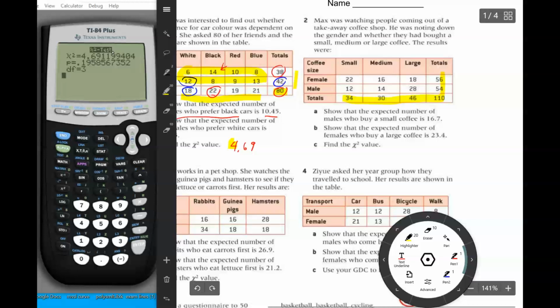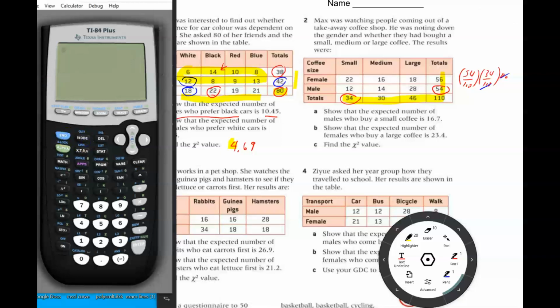So expected number of males, which is 54 out of 110, who buy a small coffee, which is 34 out of 110, show that that total gives us 16.7. So we would do a multiplication of 54 over 110 times 34 over 110 times 110. And one trick you can do to make this a little bit easier is you can cancel out one pair of 110s. If you're pretty good at algebra, you can do that and probably save a little bit of time. But if you are not that strong in algebra, go ahead and keep everything in there and do